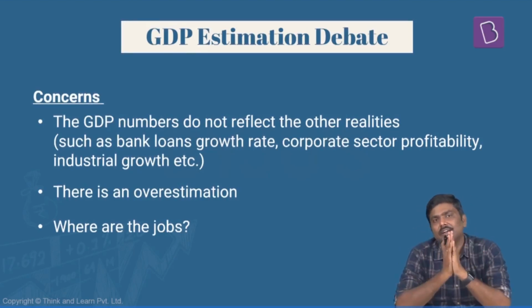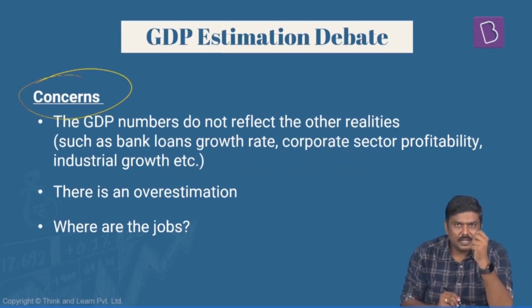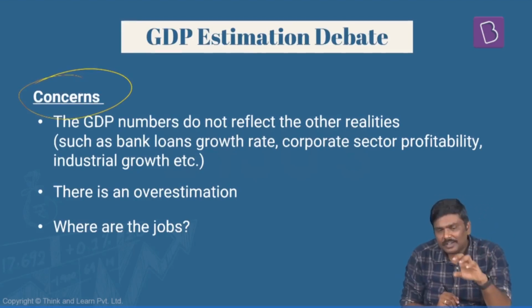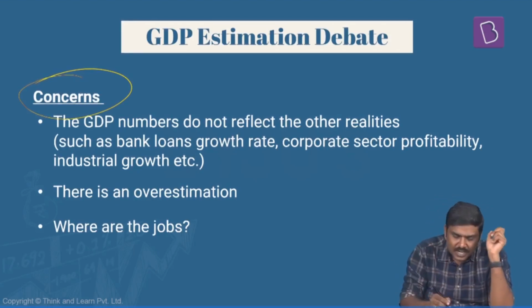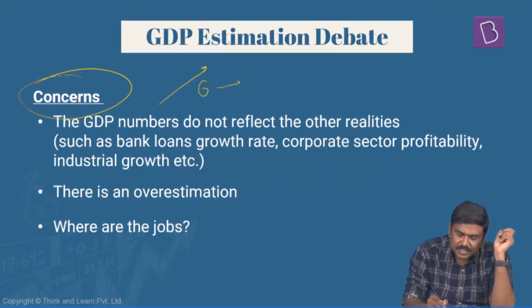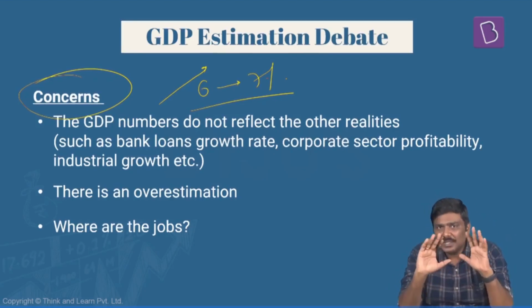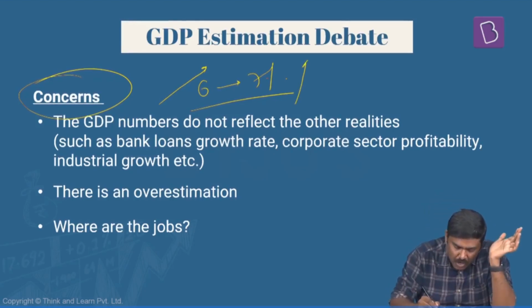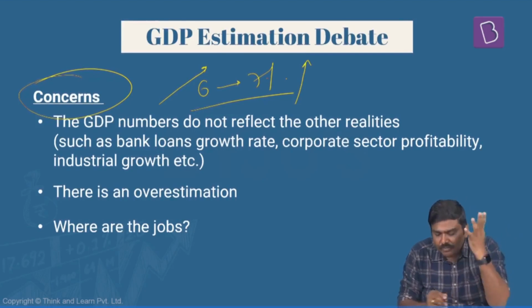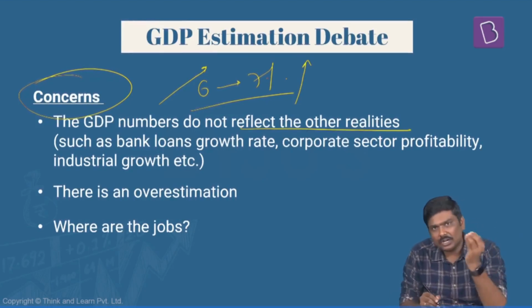What is the issue at hand here? Have a look at this. The concern related to this methodology is that under it, the GDP growth rate is, let's say, 6%, 7%, 6.8%, so on and so forth. But experts are saying, if GDP is so high, then why is it not getting reflected in other macroeconomic parameters?